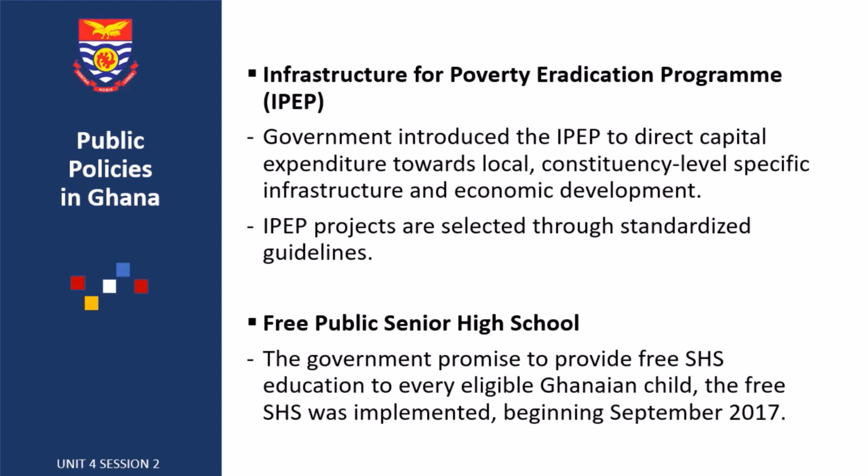The other policy here is the free public senior high school policy. This was a promise that the incumbent government gave when we came to the election in 2016, and after he was elected and came to power, he implemented that policy, the free senior high school policy.